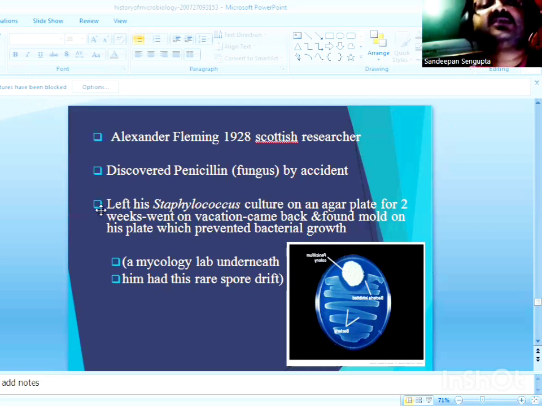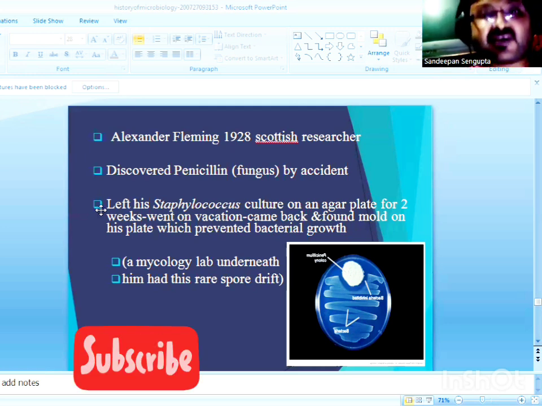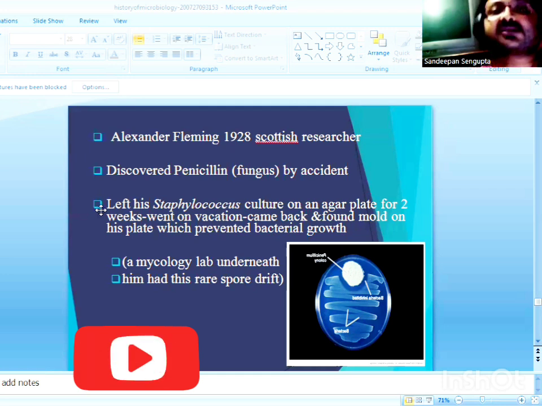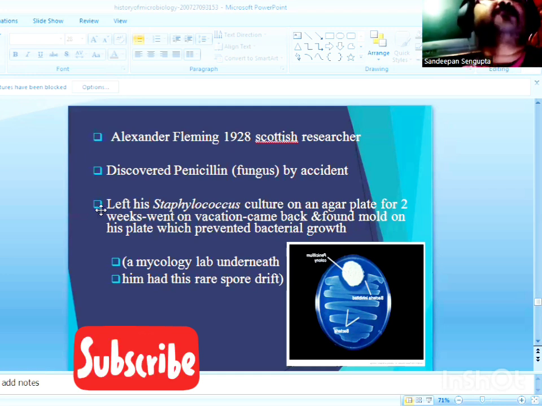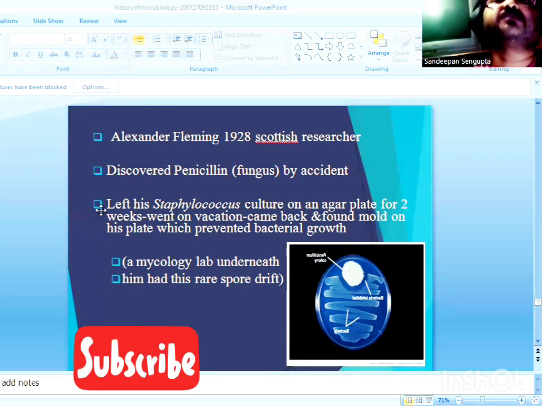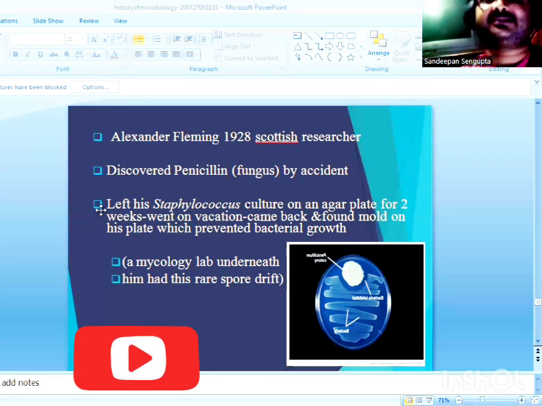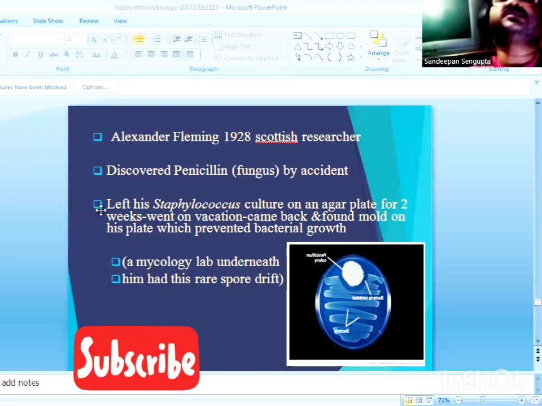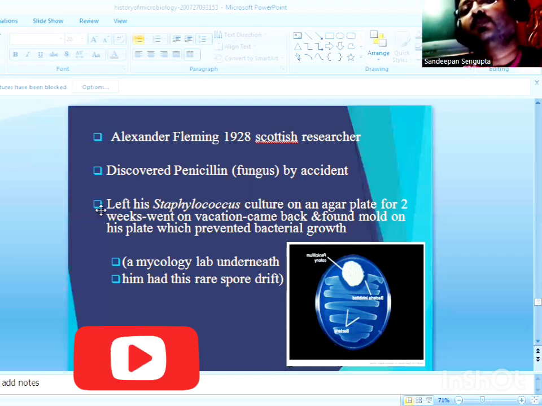In 1950, Waksman and his co-workers, who were working with an actinomycete, a high G+C gram-positive bacterium called Streptomyces griseus, discovered and extracted an antibiotic called streptomycin, which is used as a popular treatment regimen for treating the disease tuberculosis caused by Mycobacterium. So next to penicillin, streptomycin was the second antibiotic that was discovered by Waksman and his co-workers.